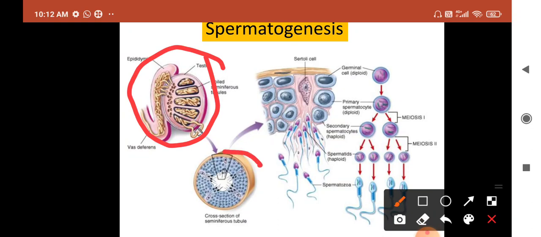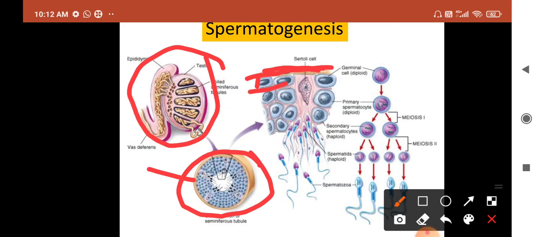Here we can observe the cross section of one seminiferous tubule. This is the wall of the seminiferous tubule. It is lined with germinal epithelium. From this germinal epithelium, spermatogonia are formed. They are also known as sperm mother cells.